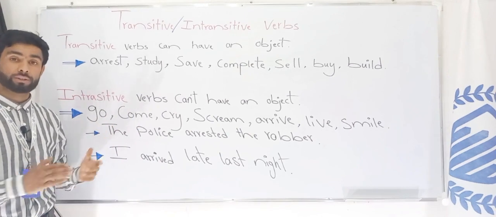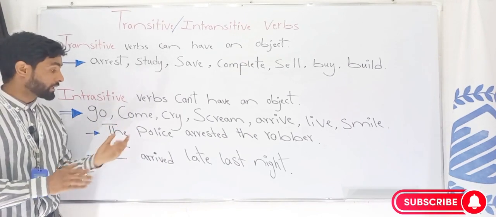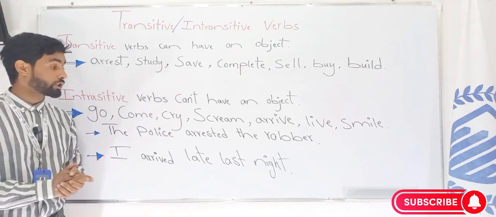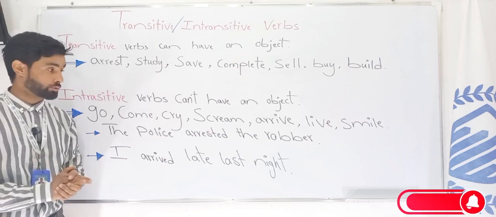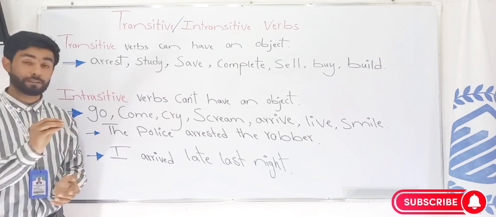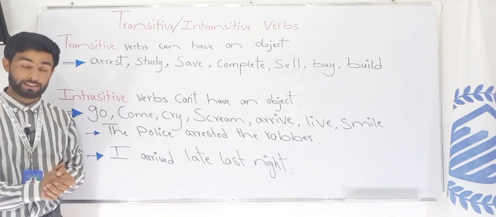Go, it's an intransitive verb. It cannot have an object. Come, it cannot have an object. Cry, it cannot have an object. Scream, it cannot have an object. Arrive, it cannot have an object. Live, smile. These verbs cannot have an object in the sentences.